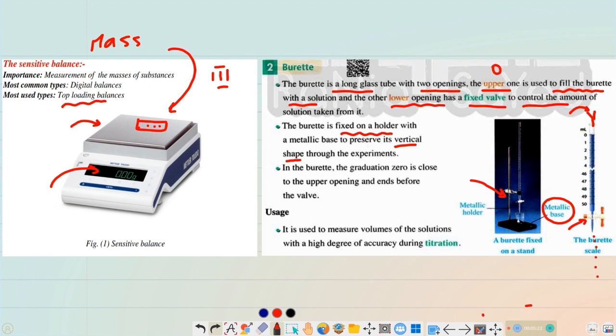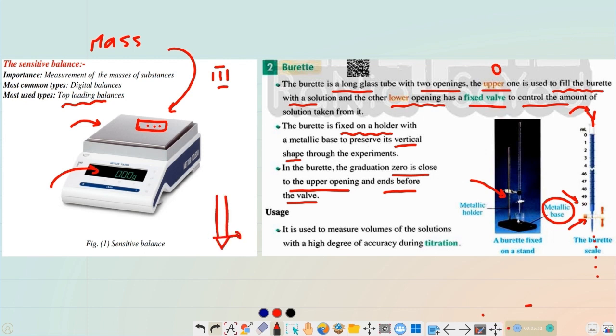So we need the holder to preserve the vertical position of the burette during the experiment. In the burette, the graduation zero is close to the upper opening, and the end is before the valve. Here is the end of the graduation.